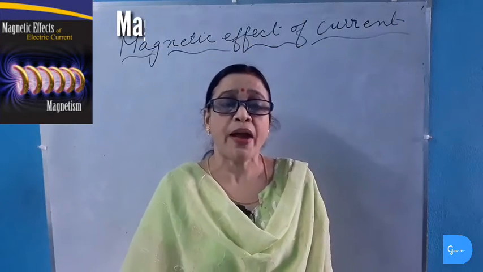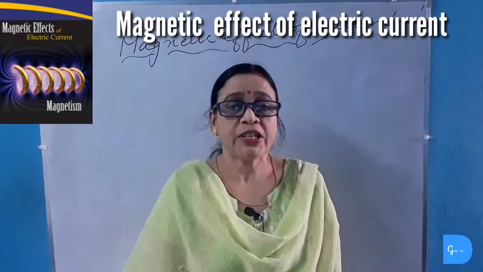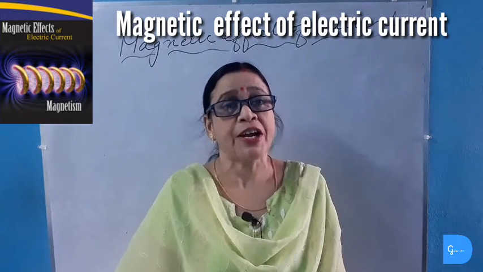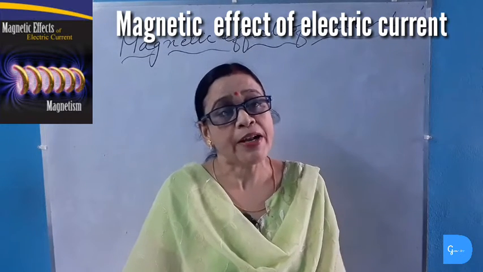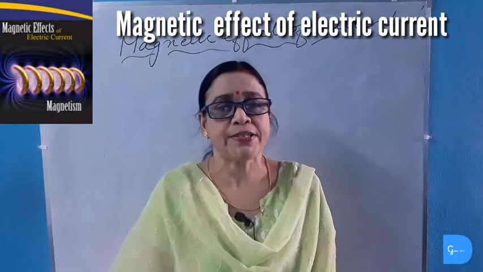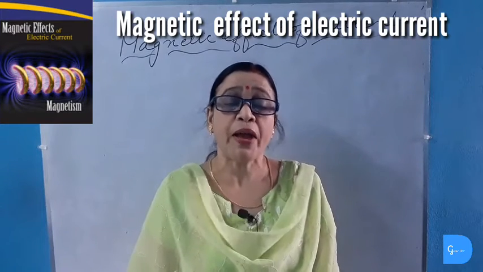Now we will study about the magnetic effect of electric current. By the term the magnetic effect of electric current, it means when electric current passes through the wire, then it produces magnetic effect, or it is called magnetism. A very simple experiment will make it clear for you.